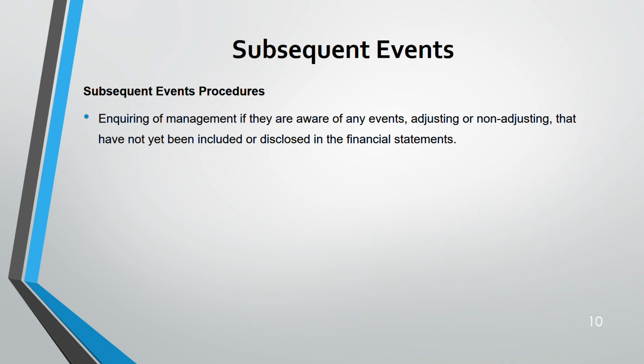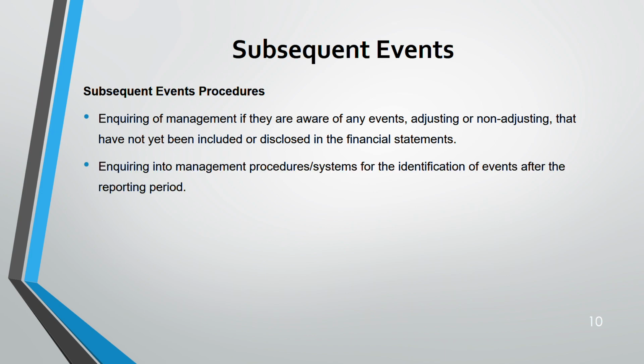Number one, you inquire of management. Remember audit procedure: I told you there are three things. One is the action, like review, inquire, observe, analytical procedure. Same we have here also. Then we have the source of evidence and the assertion that we are testing, whether we want to see something is complete or not, whether something has occurred or not, right? So here the source of evidence is management. You inquire of management whether they are aware of any event, whether adjusting or non-adjusting, that needs to be included or disclosed.